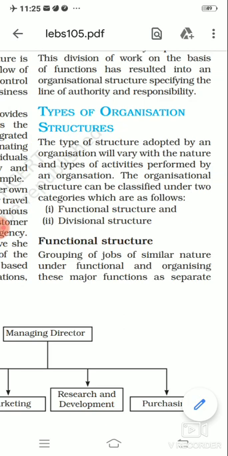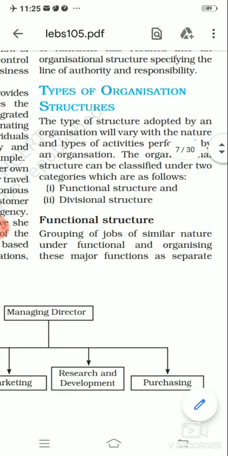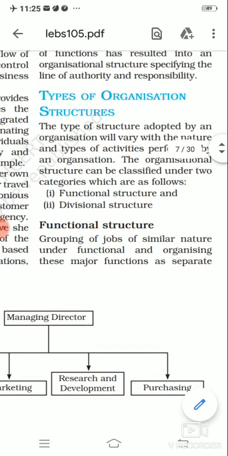Now let's start with the types of organization structures. When we talk about the types of organization structures, it depends upon the organization, according to the nature and the activities which are going to be performed in the organization. They have to select the types of structures, right? It means if an organization is working on one product only, in the production of one product only, they can go with functional structure. And if there is any organization working on more than one product, they have to go with another structure, that is, divisional structure can benefit them. So how to select the organizational structure depends completely on the nature and the type of activities which the organization needs to perform.